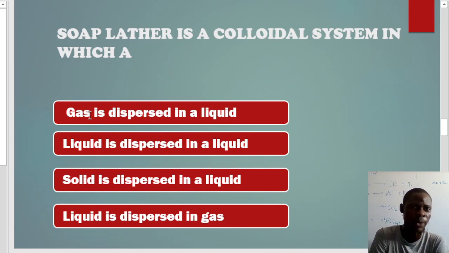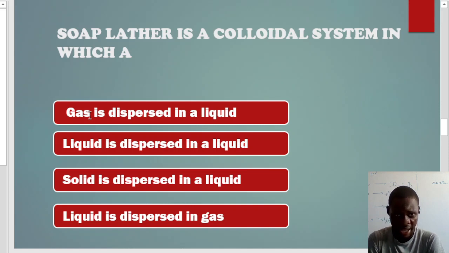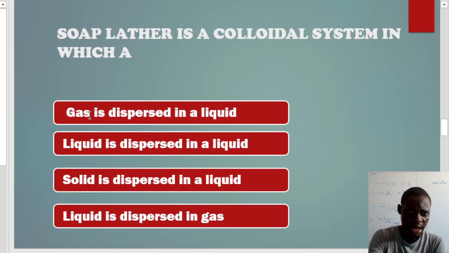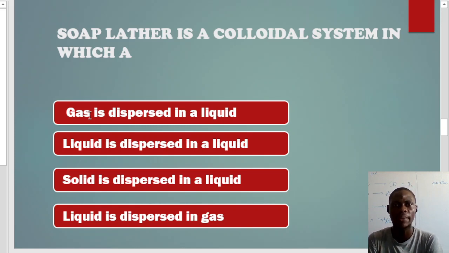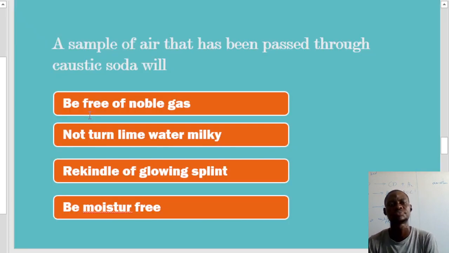In this case, for foam, the gas serves as the disperse, while the liquid serves as the dispersion medium. But don't forget that gas will not dissolve in it. So the answer to this is option A. Please don't make the mistake of choosing liquid dispersed in gas. Now let's move on to the next question.